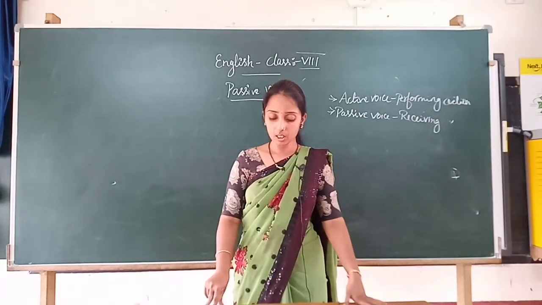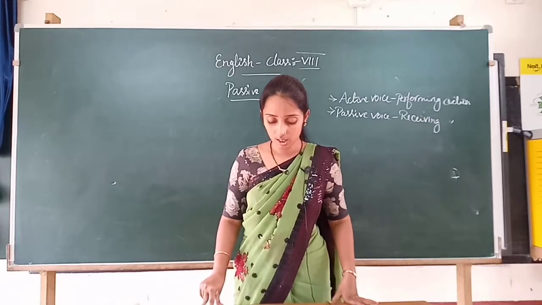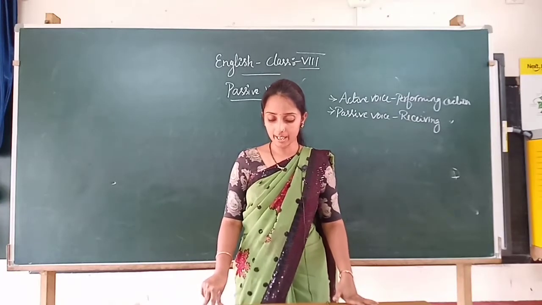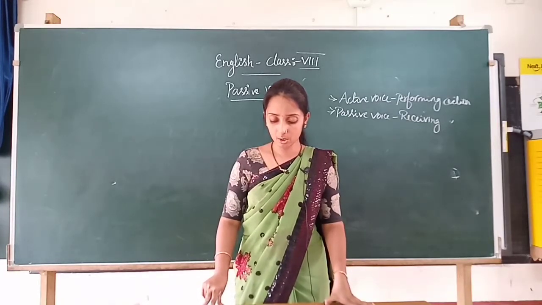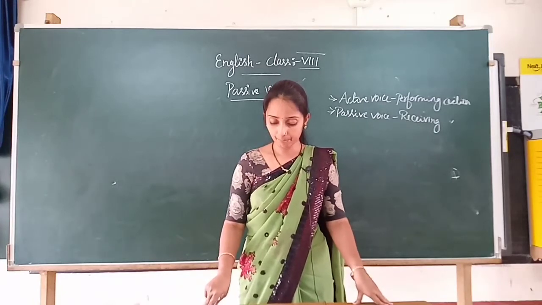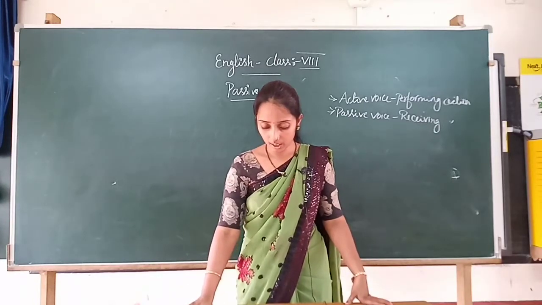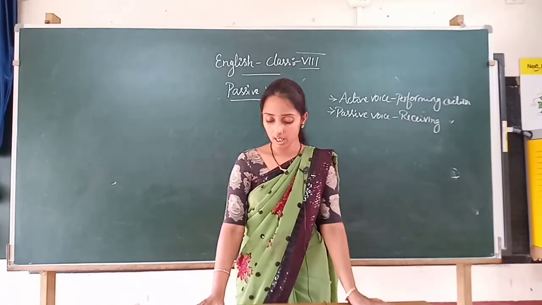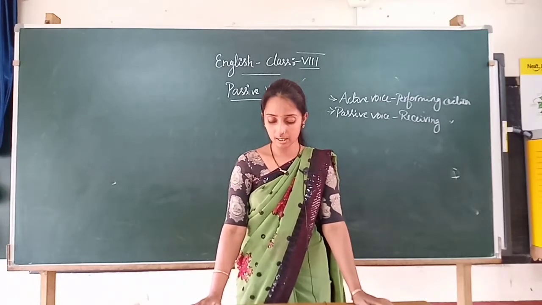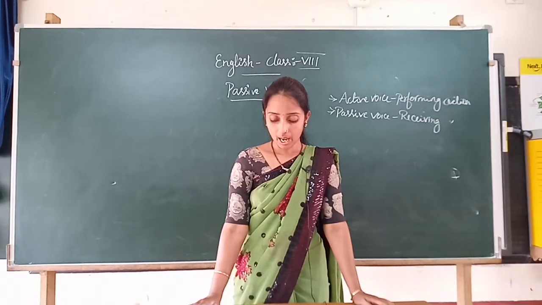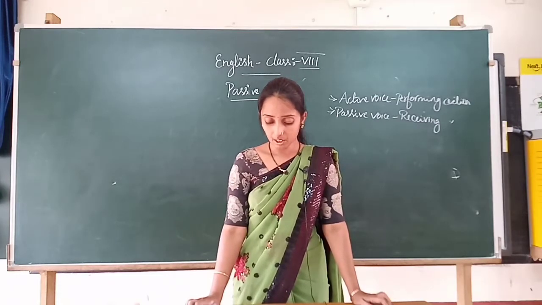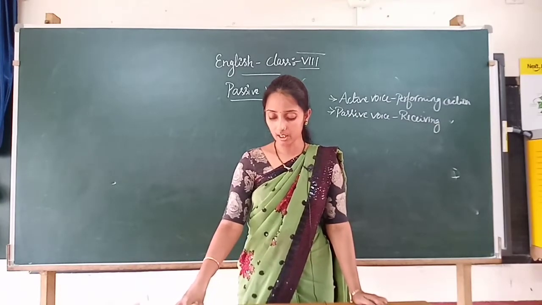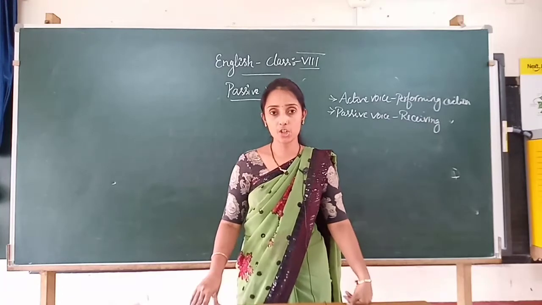Second clue: the passive voice is used to show interest in the person or object that experiences an action rather than the person or object that performs the action.